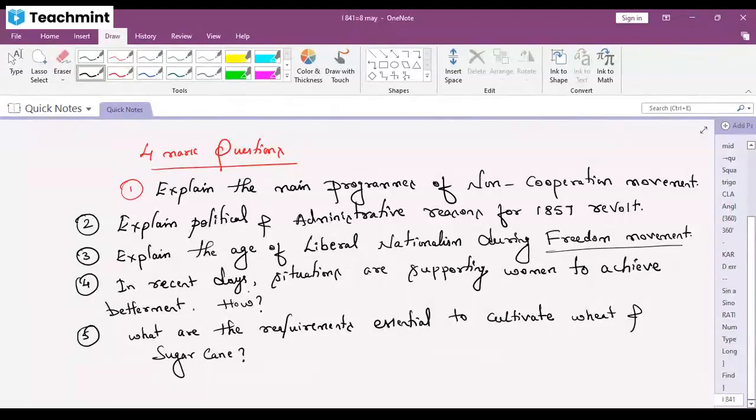Women self-help groups, education is compulsory, and Shri Shakti. From which chapter? I have given a very big hint.